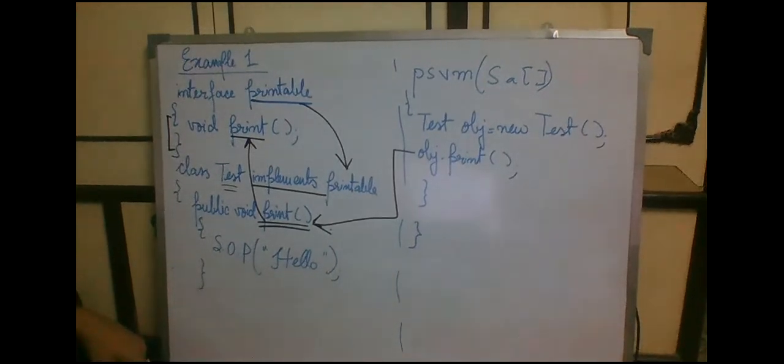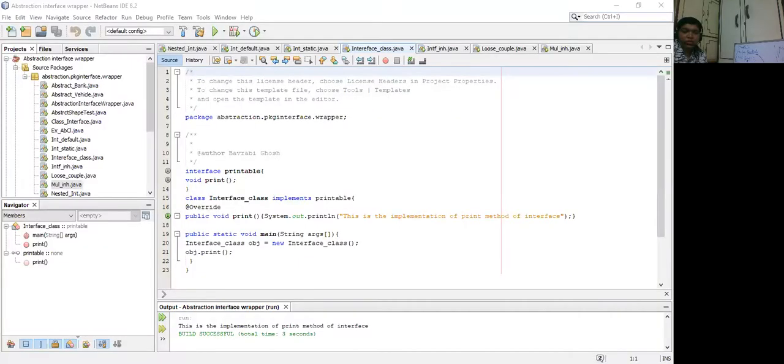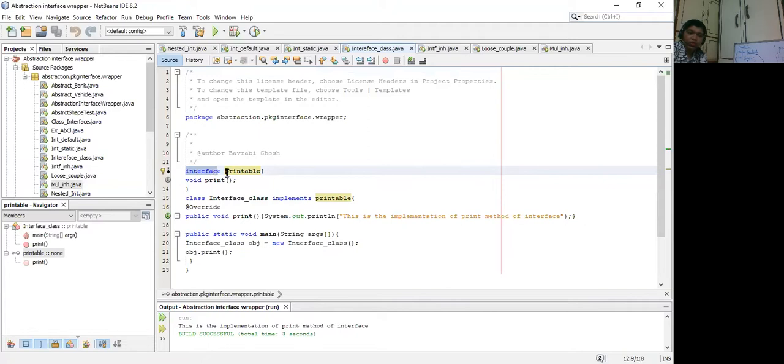So let's see in the code whether we are actually getting the output hello or not. This is the particular code that has already been shown on the board. Here we are using the name printable for the particular interface. I am highlighting the portion that I am going to explain. The name of the interface is printable, and inside that we have this print method, which is an abstract method. Next, this is the name of the class, interface underscore class.